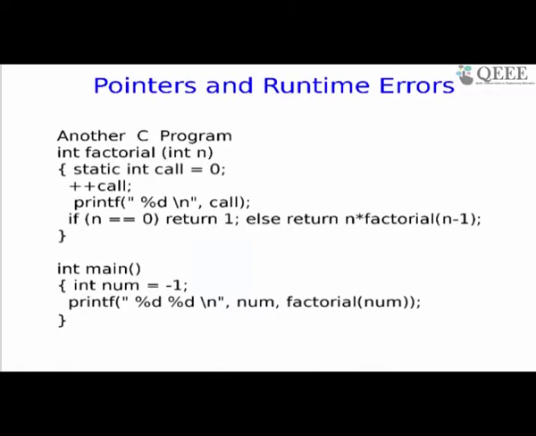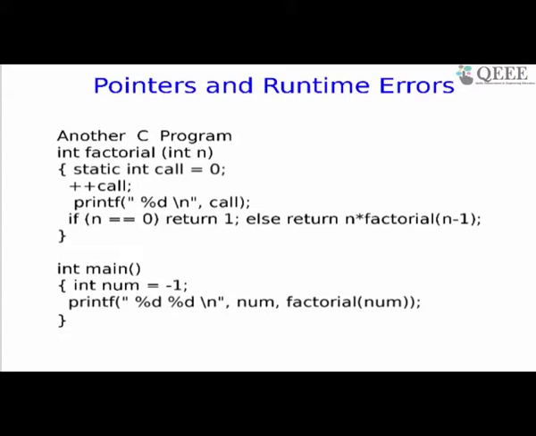If you look at factorial, I've deliberately used static int call equals 0. This is a static variable of a function. Just to recall, a static variable of a function does not lose its value when the function is called again. All other things lose their value. So if you look at the typical code for factorial, it says if n equals 0, return 1, which means factorial 0 is 1. Otherwise, it returns n into factorial n minus 1. This is standard code which is by and large okay.